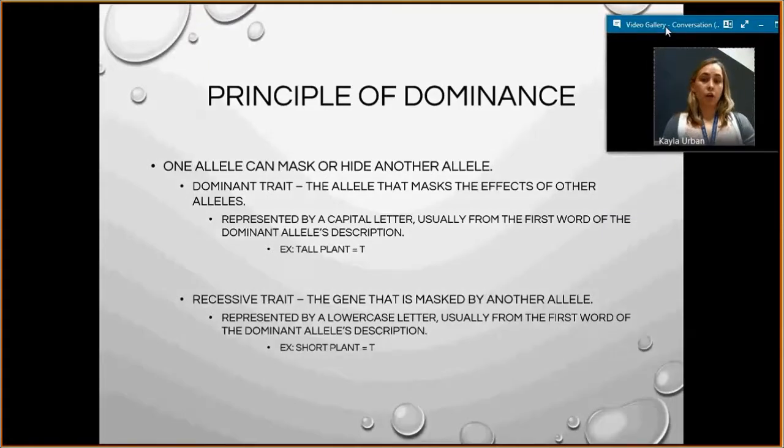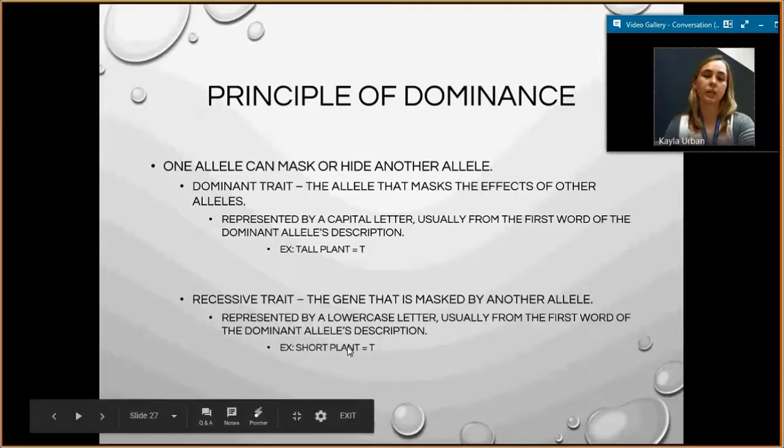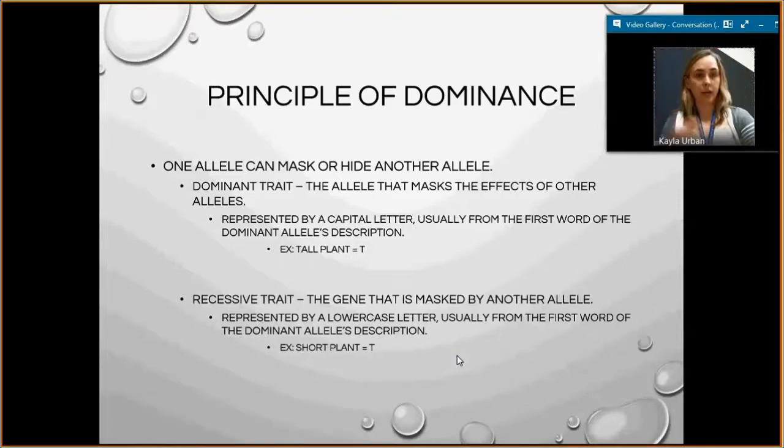In our tall and short pea plant examples, the tall plant was capital T, the short plant was lowercase t. I see a typo here on the PowerPoint slide, but just go ahead and cross that off. The short plant should be lowercase t. Okay, make sure it's right in your notes.